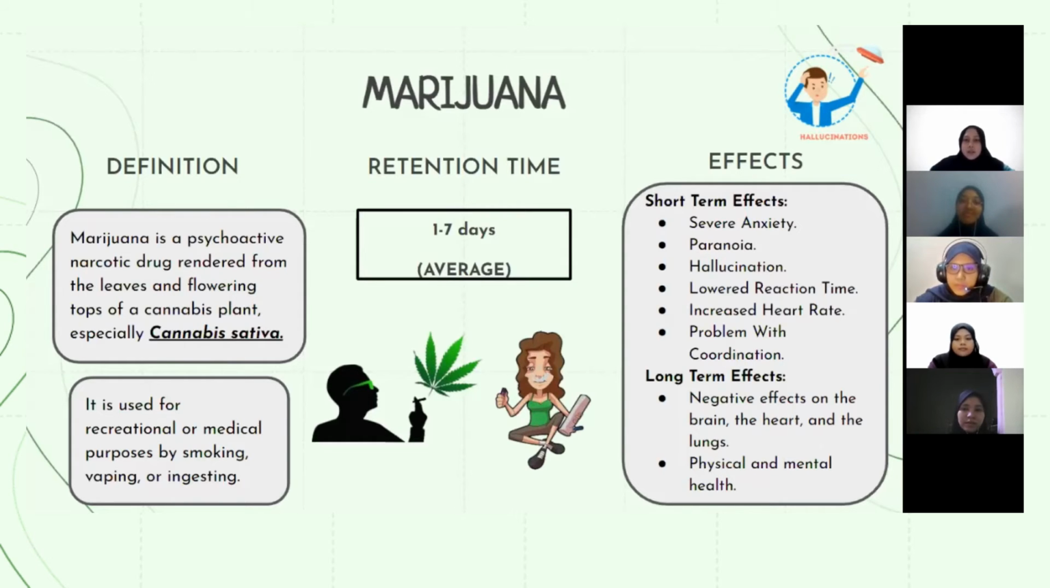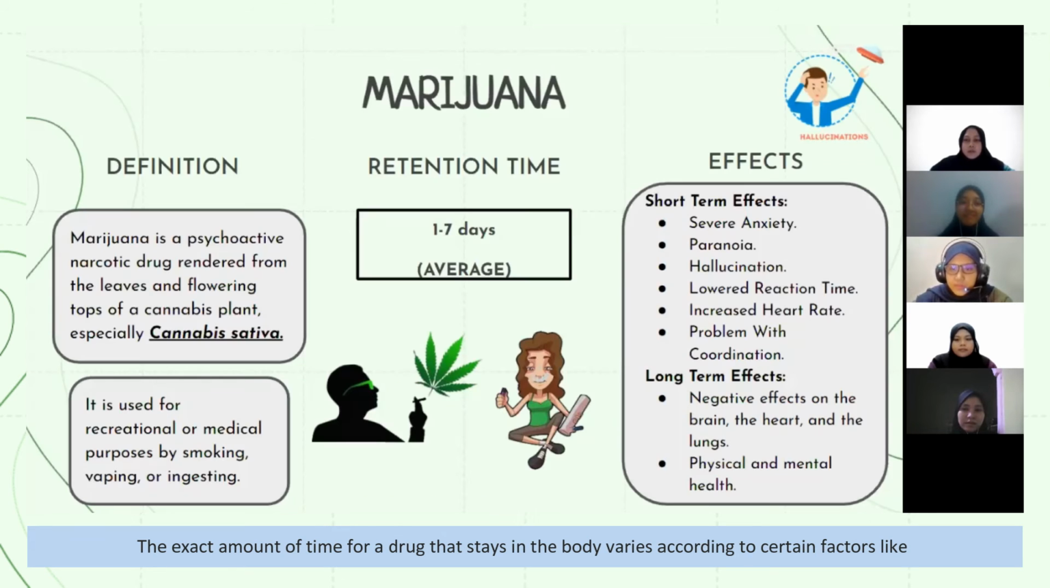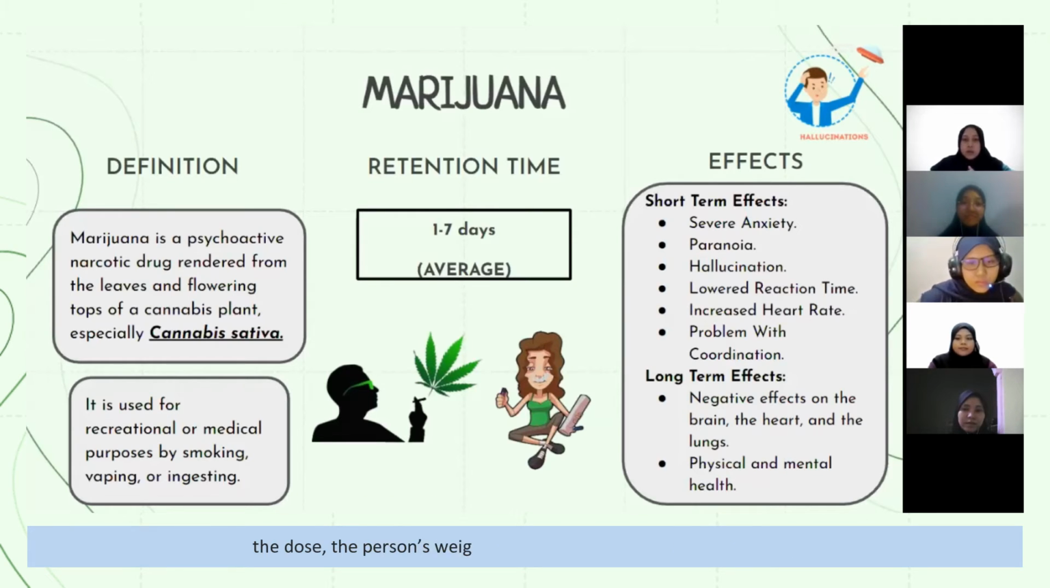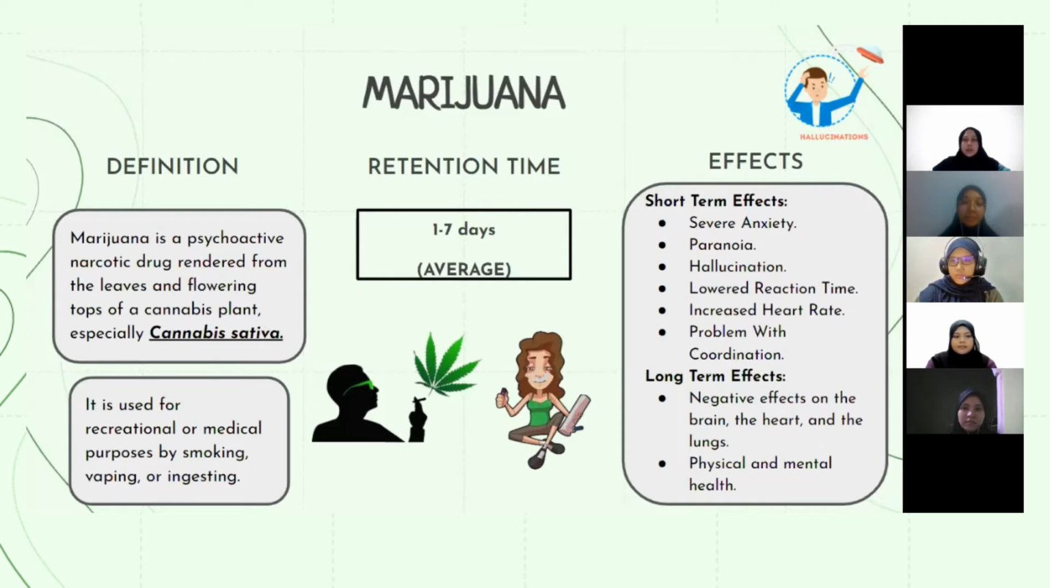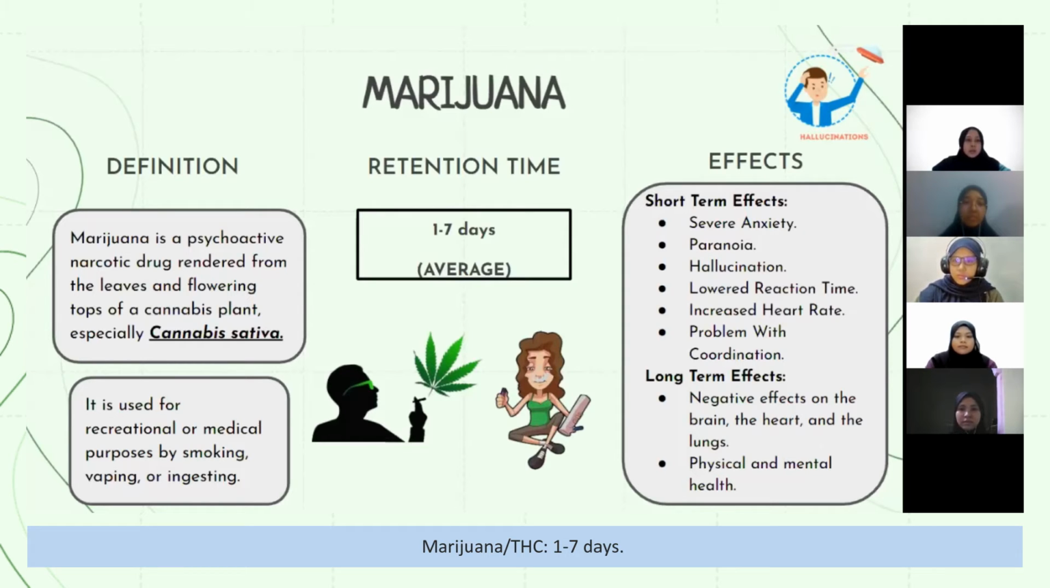Next, for the retention time, the exact amount of time a drug stays in the body varies according to certain factors like the dose, the person's weight, age, gender, and their physical health. However, based on the US Food and Drug Administration, the average time for a drug to still show up in a urine drug test is different according to its type. For example, for heroin, 1 to 3 days, cocaine and meth, 2 to 3 days, and marijuana or THC, it takes 1 to 7 days.